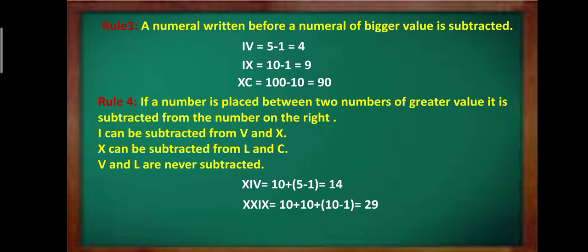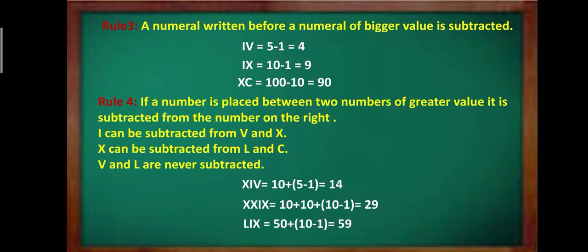Now the next Roman numeral is XXIX. So here again the value of X is 10, the next X again plus 10 for the next Roman numeral, that is I, that is written before the bigger Roman numeral, that is X. So we will write 10 minus 1 within brackets. So we will have 10 plus 10, 20, 20 plus 9, 29.